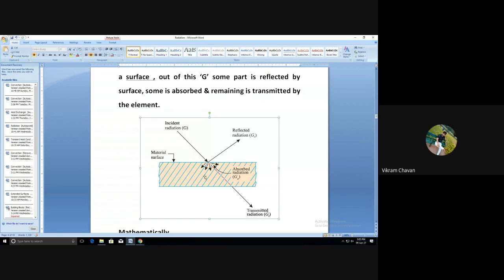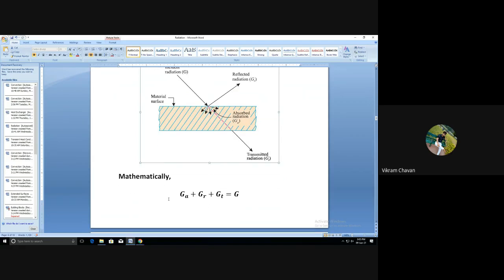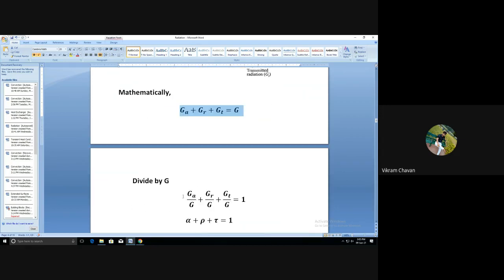So mathematically we can say that the addition of reflected radiation, transmitted radiation and absorbed radiation will be equal to the incident radiation. So mathematically we can write G suffix A plus G suffix R plus G suffix T is equal to G. Now if you divide throughout by G, you will get the equation G suffix A divided by G plus G suffix R divided by G plus G suffix T divided by G, which is equal to 1.